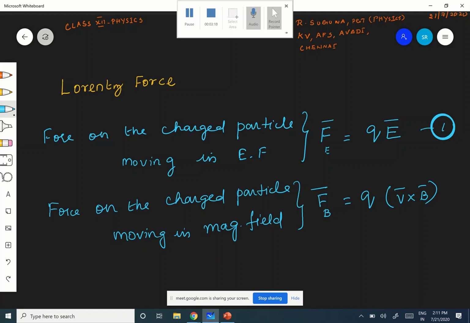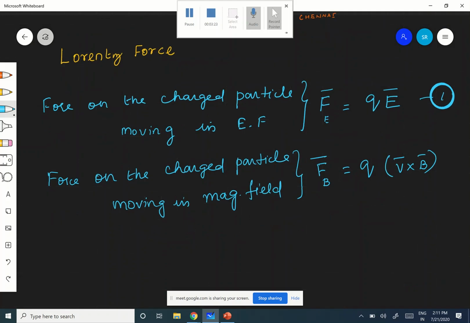Therefore, what is the Lorentz force? The Lorentz force is nothing but the force on a charged particle moving in both electric and magnetic field. Add them. The Lorentz force F is equal to force due to electric field plus force due to magnetic field.